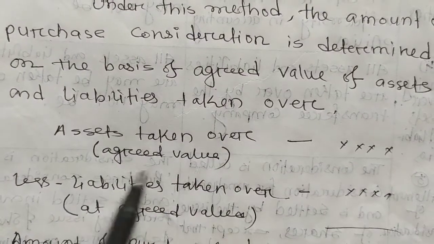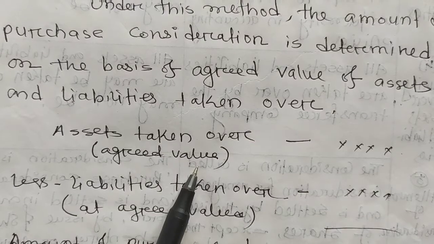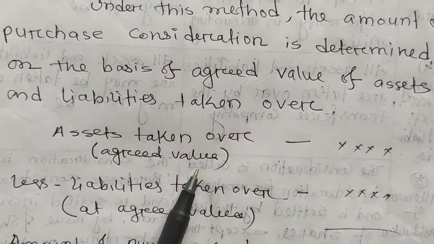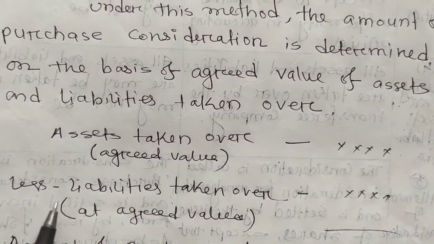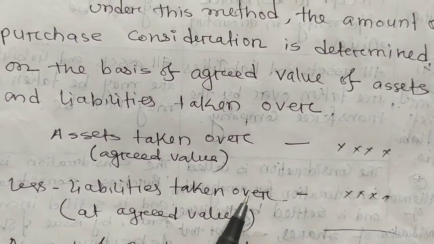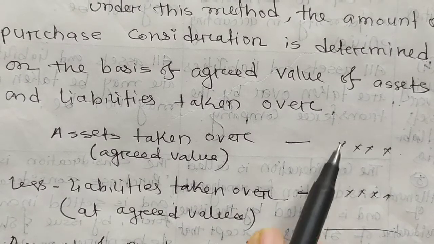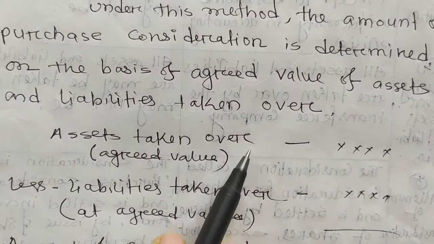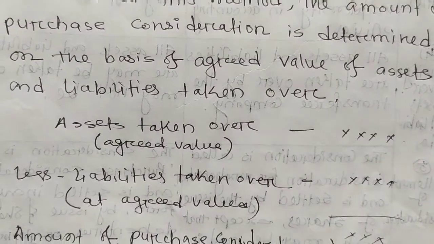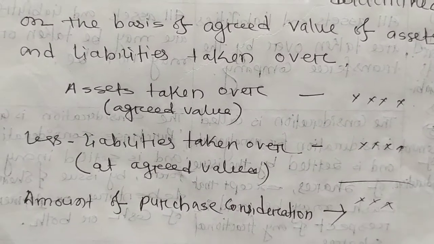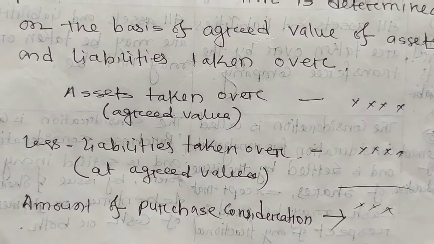First look, assets taken over at agreed value. That means assets taken over by the transferee company, but at the agreed value, not the book value. So whatever the agreed value is, you have to write it here. Then less, you have to deduct liabilities taken over by the transferee company. They should also be at agreed value, and when you deduct the second from the first, you will get another amount, and it will be the amount of purchase consideration. So these are the various methods for consideration of amalgamation.